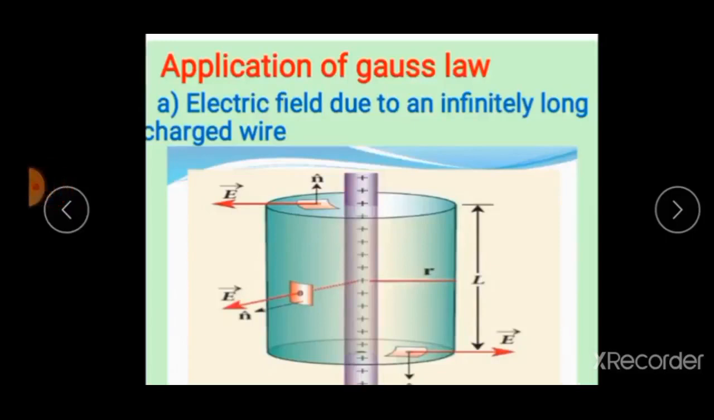Now we go to discuss applications of Gauss law. It is a very important topic. First application, electric field due to an infinitely long charged wire. It is a very important 5-mark question. First application. Now see the diagram. Consider an infinitely long straight wire. This is an infinitely long charged wire with linear charge density lambda. P is a point at a distance r from the wire. The electric field at point P can be found using Gauss law.